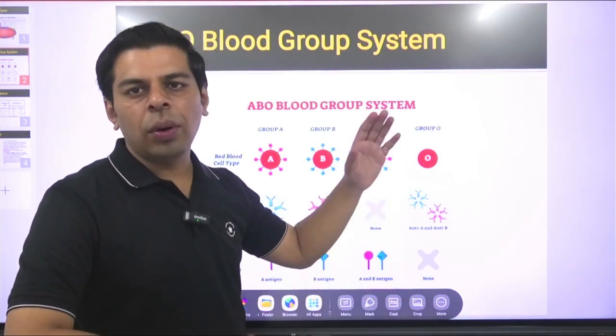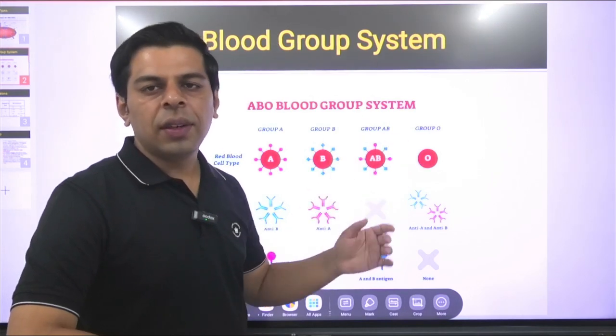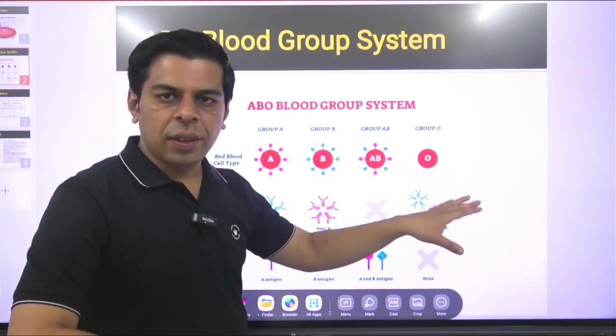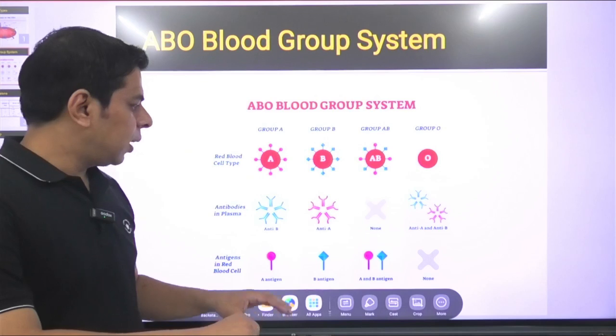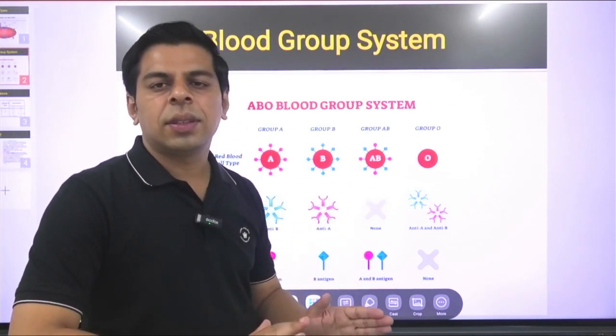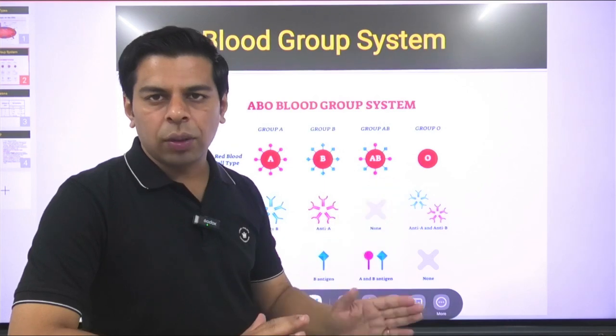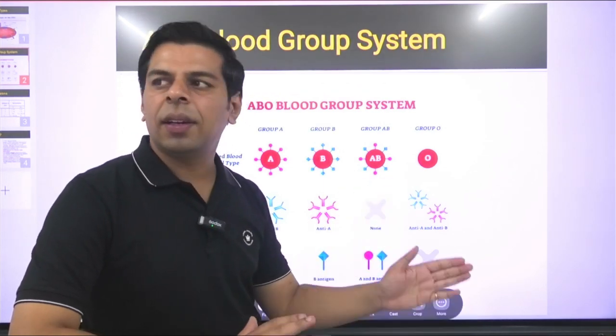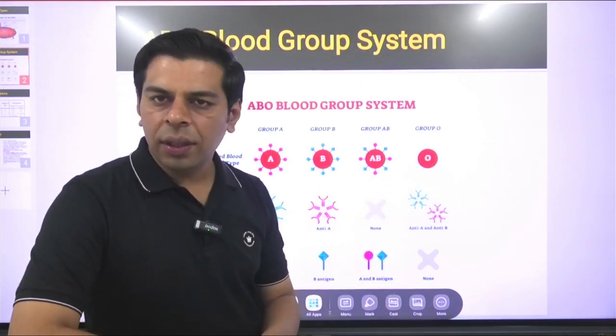There would be no antibody response from the different blood groups. That part we will come to in the next slide as well. But just for your information, you need to understand that each specific blood group is named after a specific antigen present on its outer surface layer.